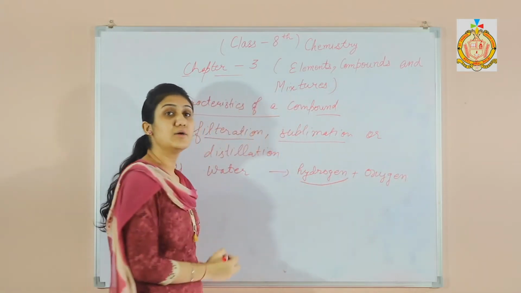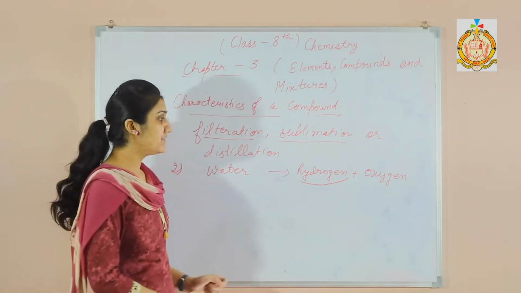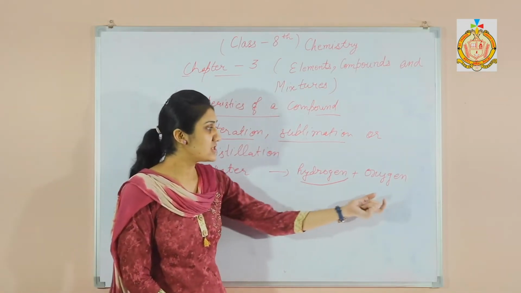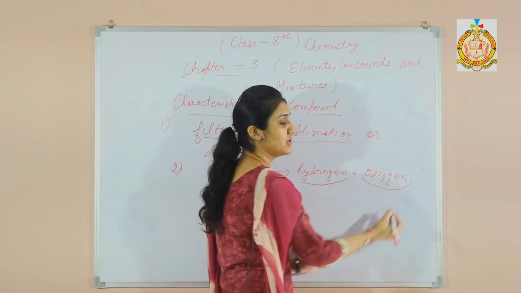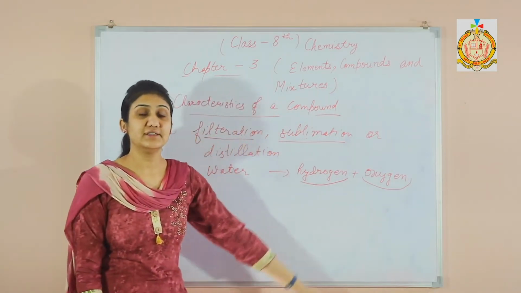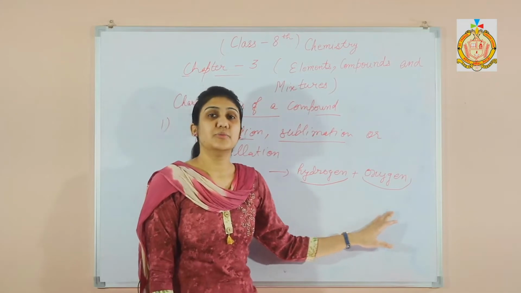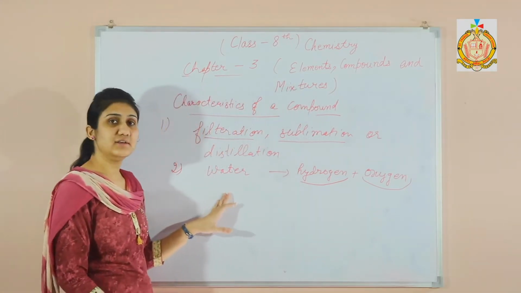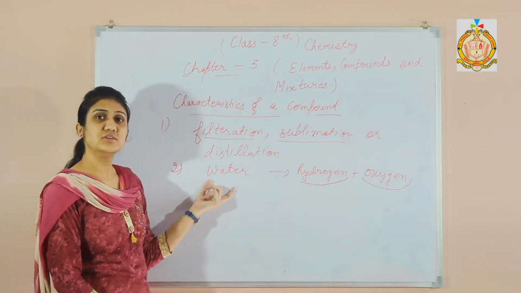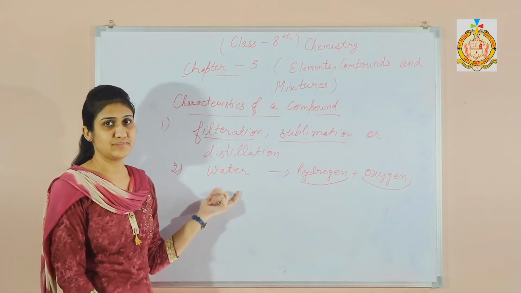Hydrogen is a combustible substance, means it catches fire, and oxygen is a supporter of combustion. You have already learnt in the lower classes that oxygen is a supporter of combustion, but water itself is neither a combustible substance nor a supporter of combustion.